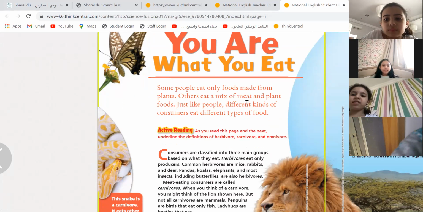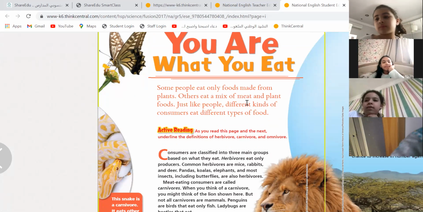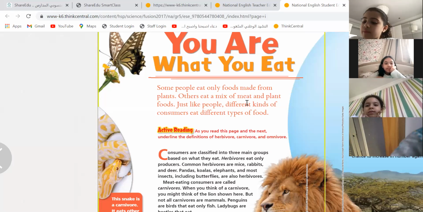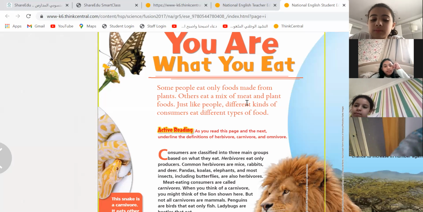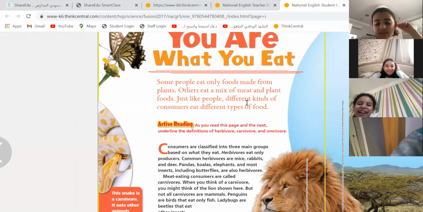So yes, some people eat only foods made from plants, others eat a mix of meat and plant foods. Just like people, different kinds of consumers eat different types of food. Definitely. Some people eat only plants. What do they call themselves? She will tell you, oh, sorry, I don't eat burgers. I am vegetarian.